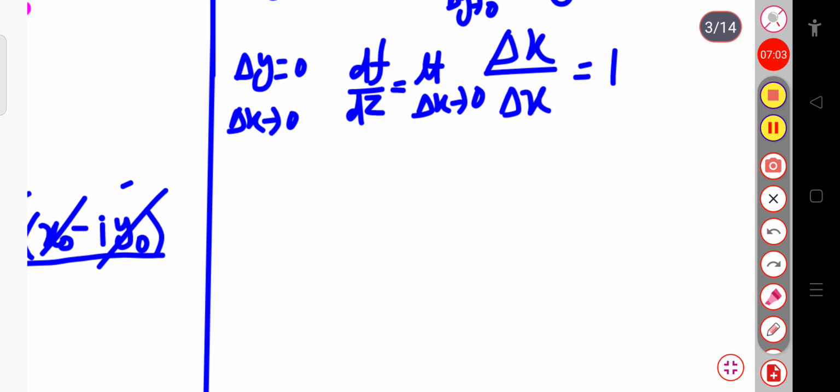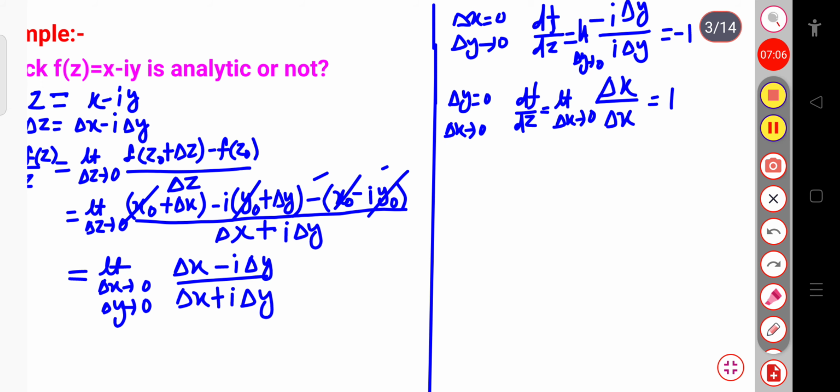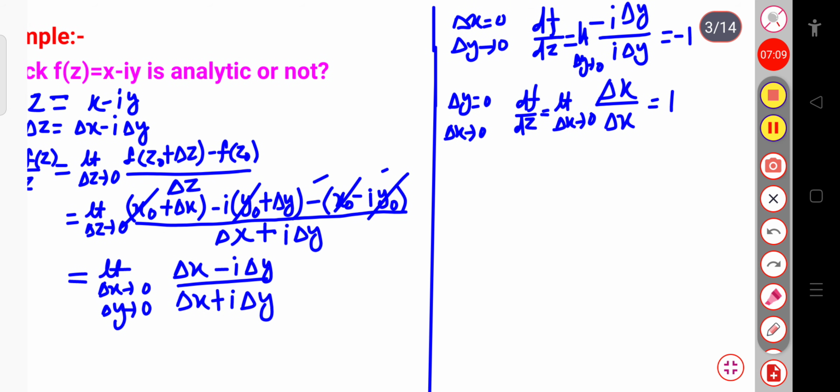Now, if we compare, you can see that the first value is minus 1 and the second value is 1, which is not equal, or we can say that the function is not differentiable. Since these two values are distinct and different, the function is not analytic, clear? So, here I am writing: function is not analytic, clear?